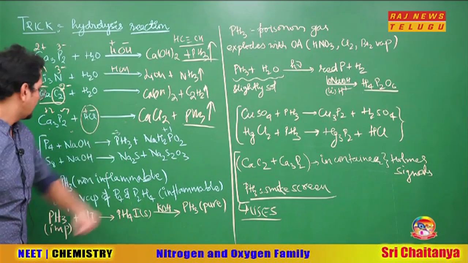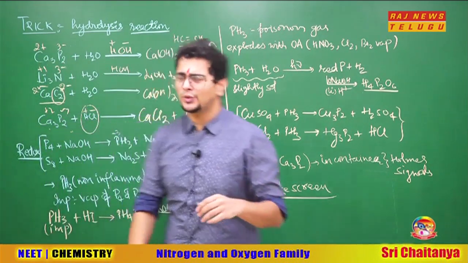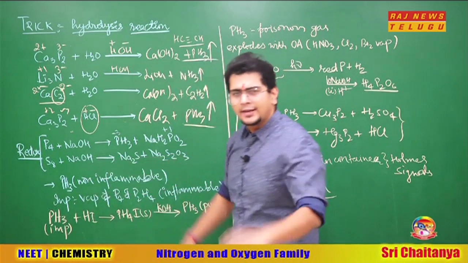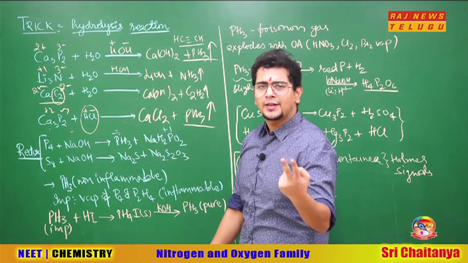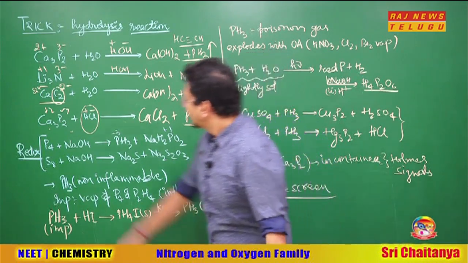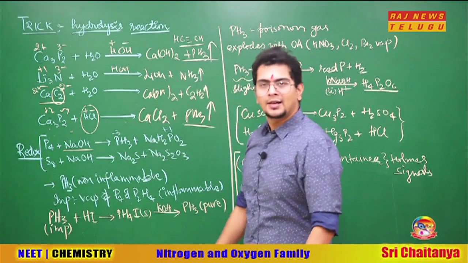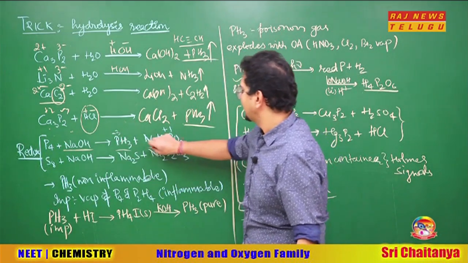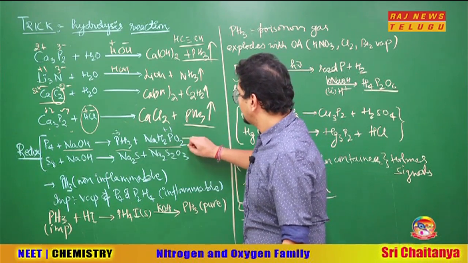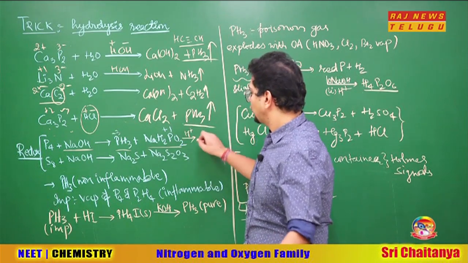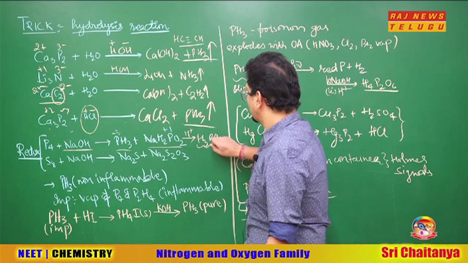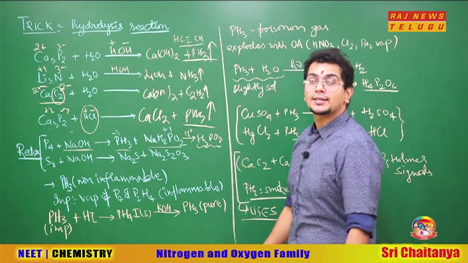Congratulations. Going ahead, the two reactions you read in the redox chapter in junior inter, I want to just remind you. Where exactly? Junior inter, second part of NCERT, redox chapter, types of reaction, disproportionation. So P4 with NaOH disproportionates to form phosphine and NaH2PO2. Imagine one more thing here. In this NaH2PO2, if I add H+, imagine what will happen? It will become H3PO2. So this is also a preparation method of hypophosphorous acid.